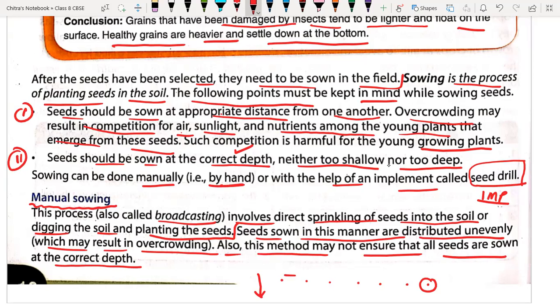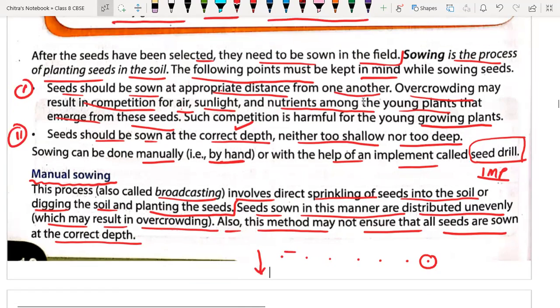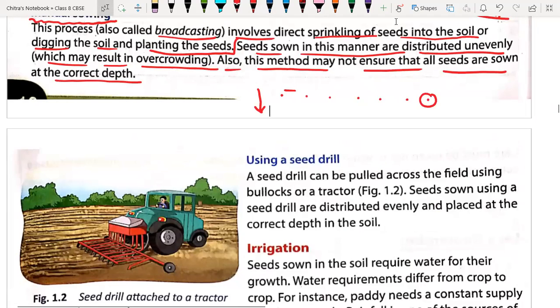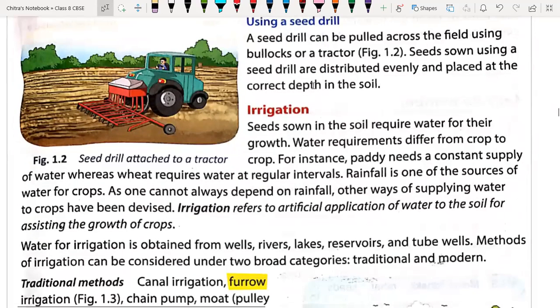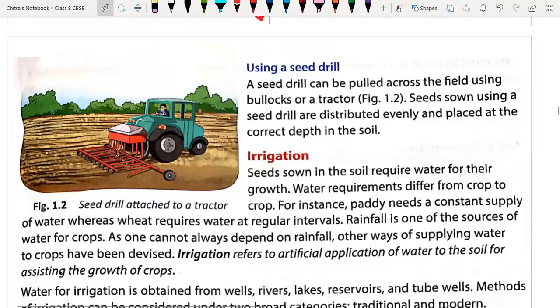But machines like the seed drill will sow the seed at the proper depth, because it can be adjusted properly. Manual sowing also takes much more time as compared to the seed drills. So here you can see how seeds are being sown with the help of a seed drill machine. Now we have to understand seed drills.